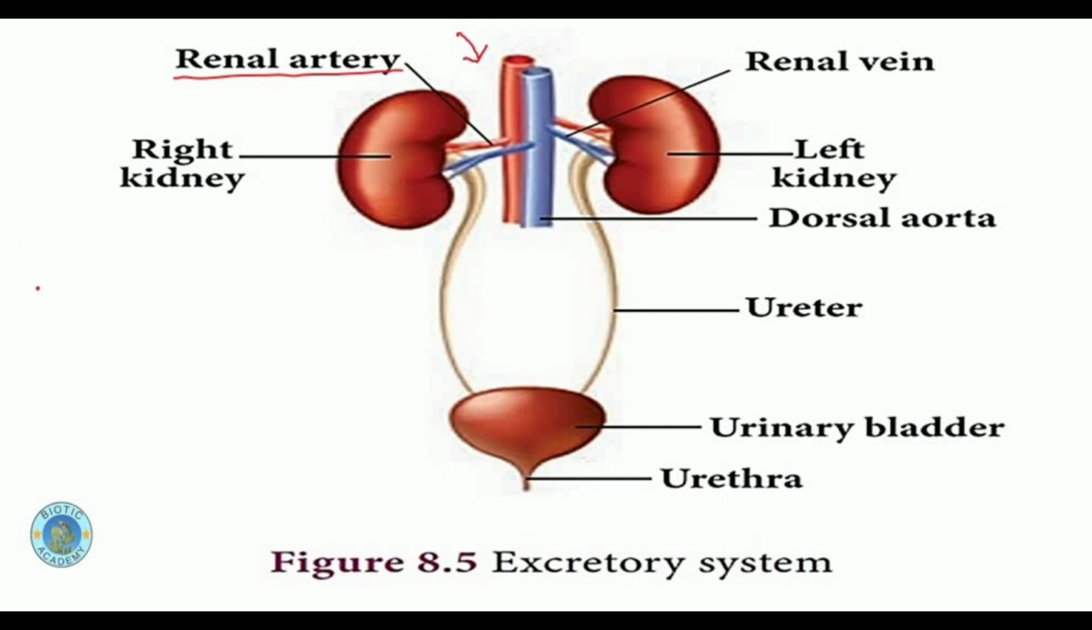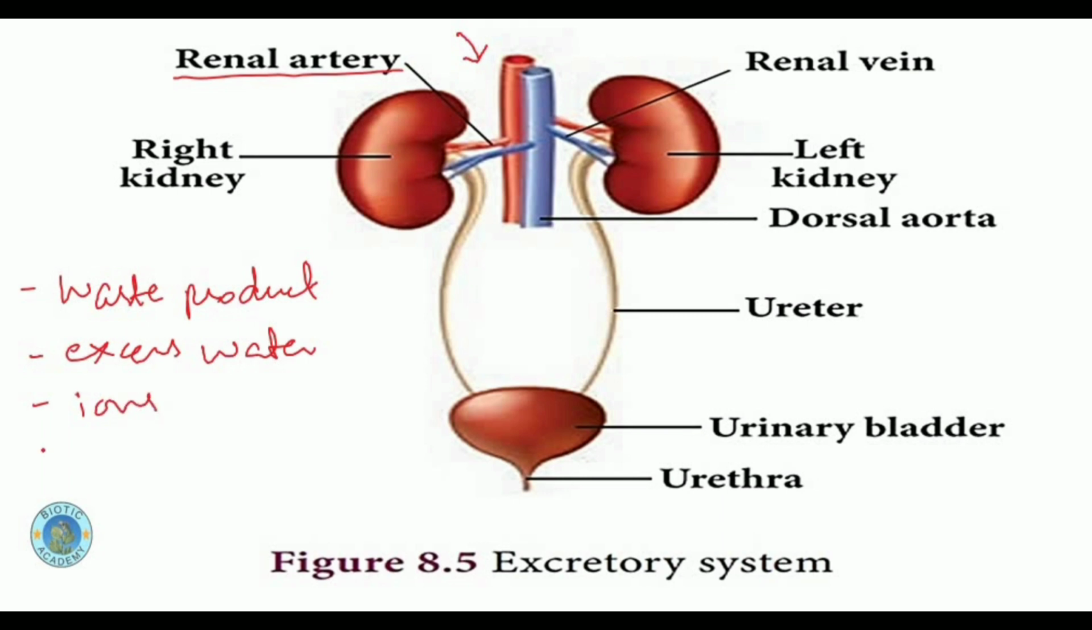will remove the waste products like excess water, ions, and urea. These are the waste products which are removed by the kidney, and they are removed out of the kidney in the form of urine. Now, the blood is coming to the kidney through the renal artery with a high pressure, and the kidney is going to filter the blood and will remove these waste products, and then the blood after filtration will go back to the